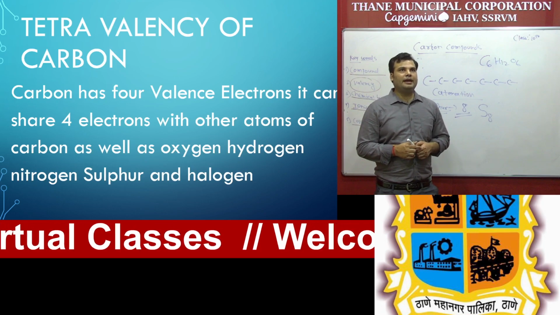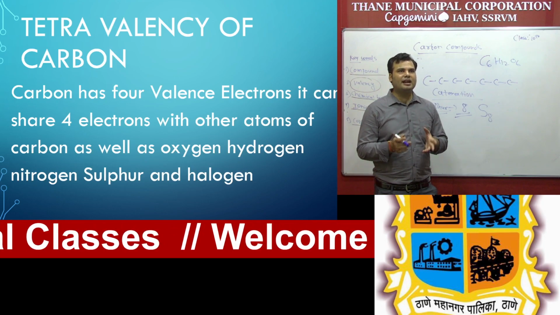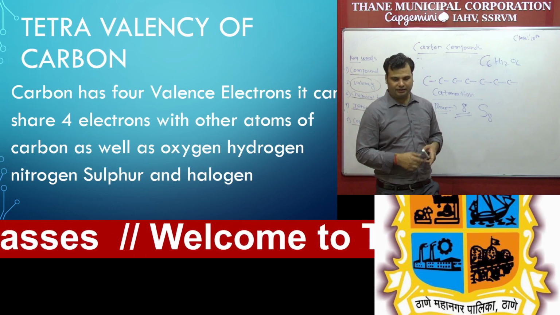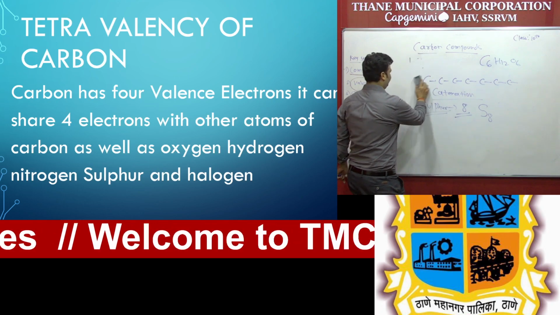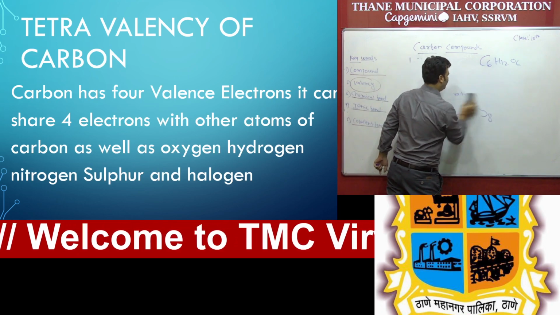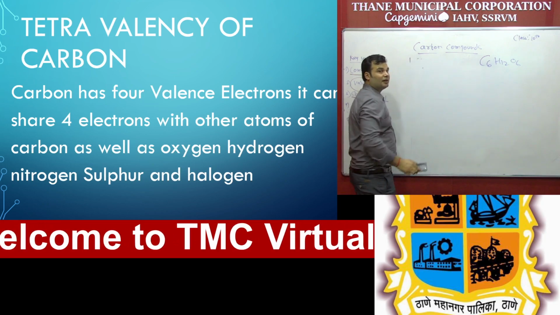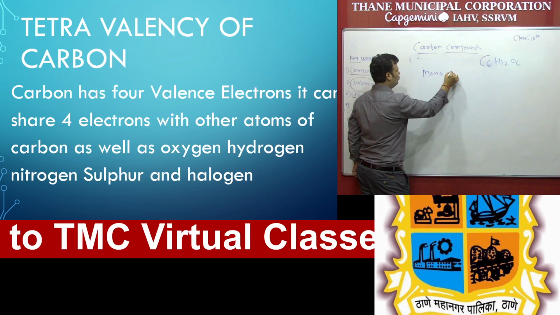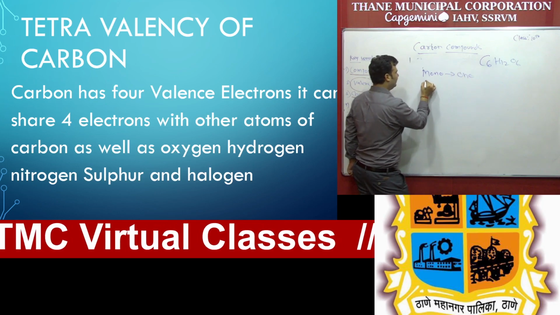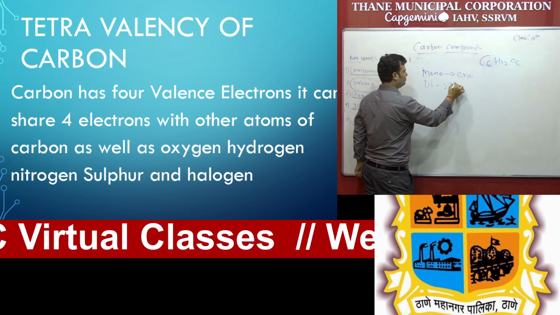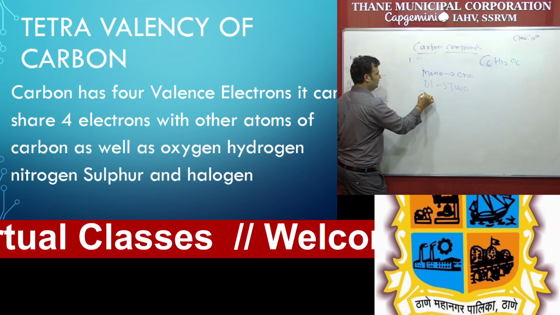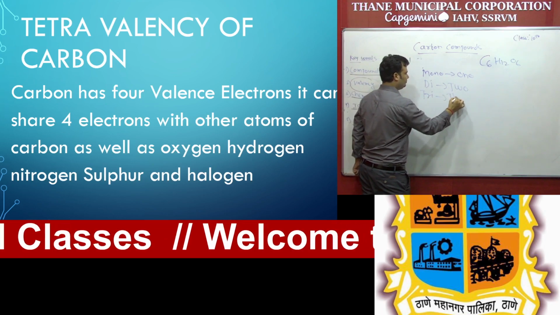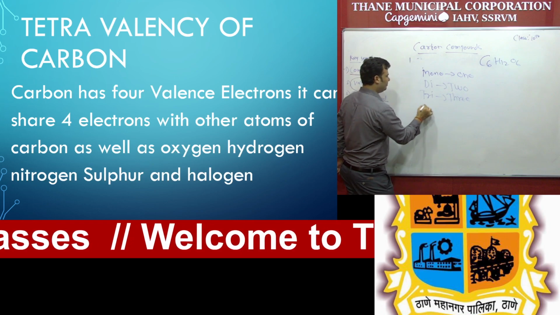Next one is the tetravalency of carbon. So what is the meaning of tetra? Tetra means 4. Like carbon monoxide, mono means 1 or single, di means 2, tri means 3, and tetra means 4.